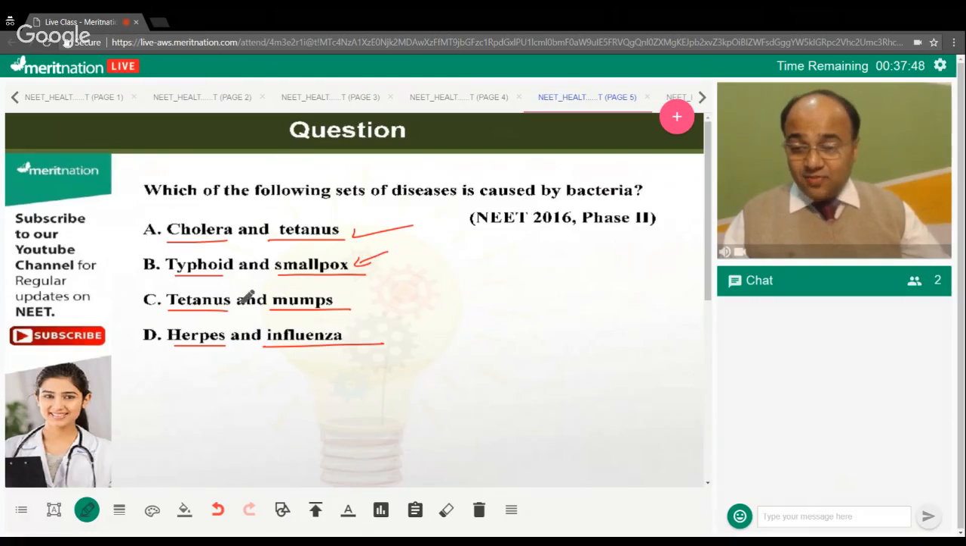Smallpox is a viral one. Right? Tetanus is bacterial. Mumps is a viral disorder. Rashi, yes. Answer A is correct. Kalpana and Rashi. Herpes and influenza are viral. Right? So they are caused by virus. So over here, the correct answer is option A. So this is a simple question. Yes, smallpox is caused by a virus. Right. And now it is no more there on planet Earth.